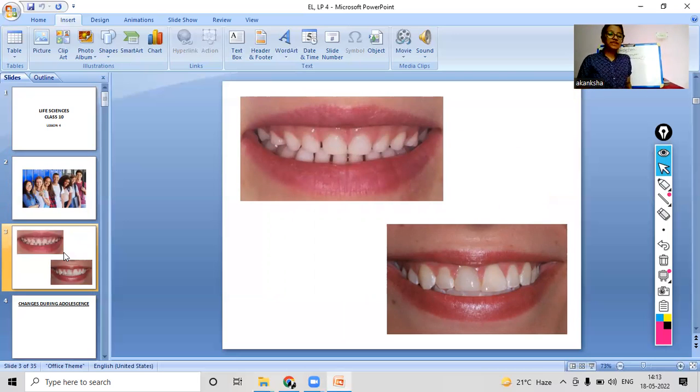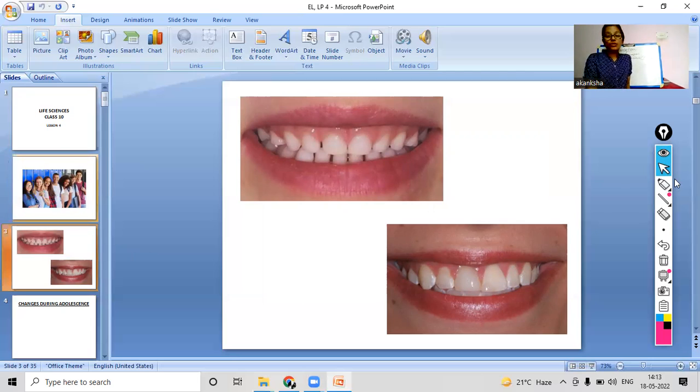You can see some teeth are there, and they are different kinds of teeth. So with the help of this picture, you can give your answers. What change did you notice in your childhood, in your whole body or in any part of the body? The first change that you noticed.